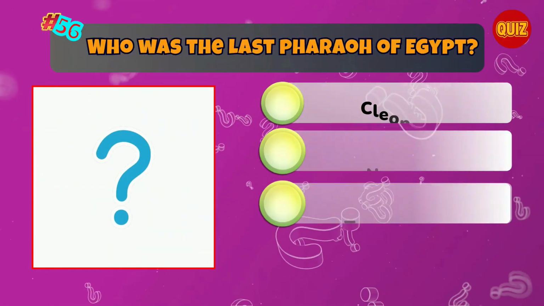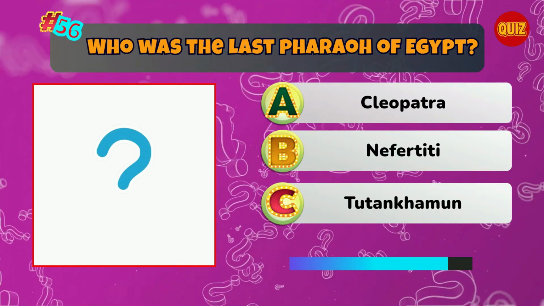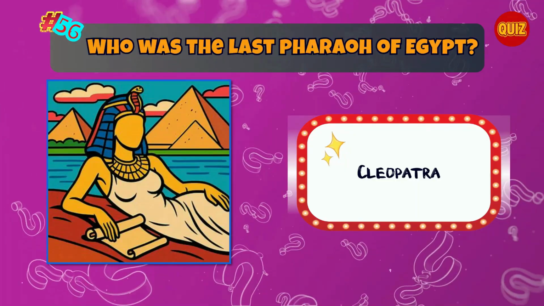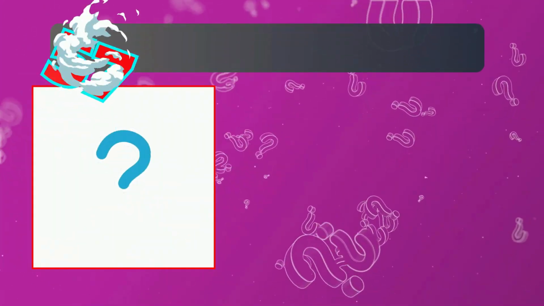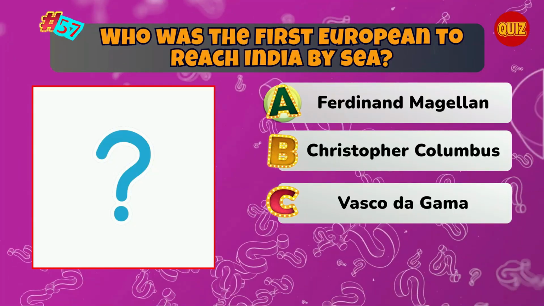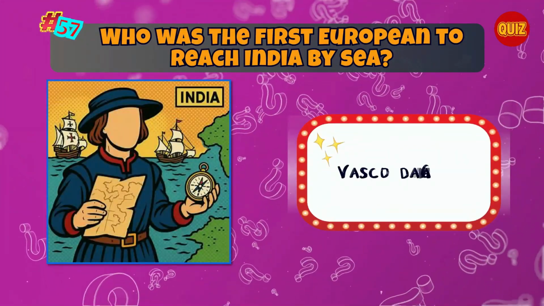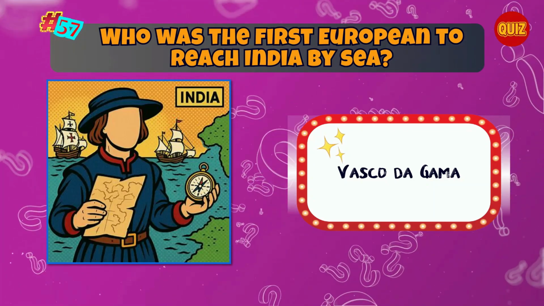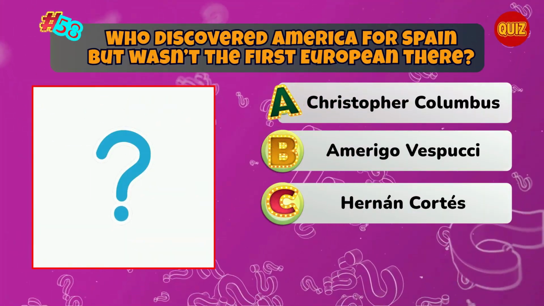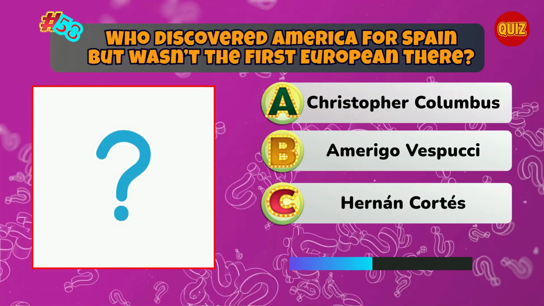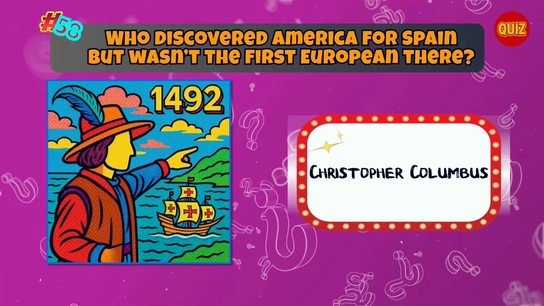Who was the last pharaoh of Egypt? Correct. Cleopatra. Who was the first European to reach India by sea? Correct. Vasco da Gama. Who discovered America for Spain but wasn't the first European there? Correct. Christopher Columbus.